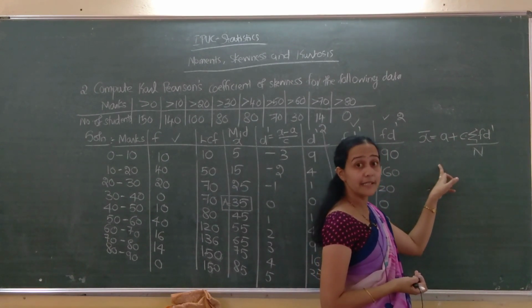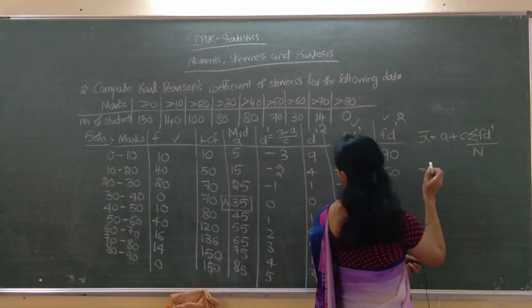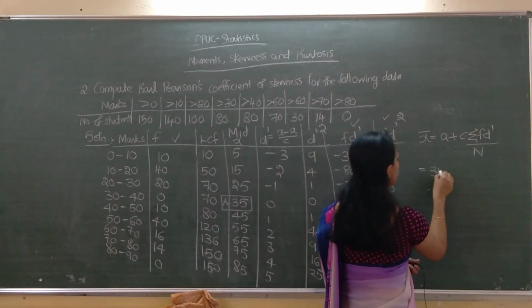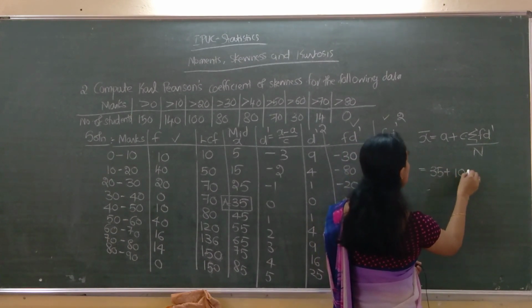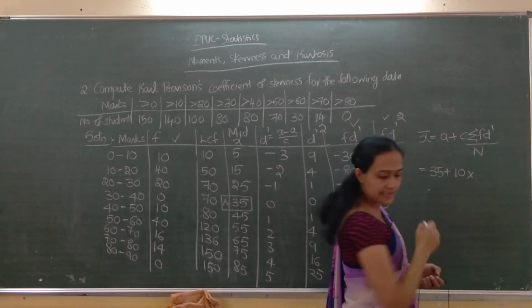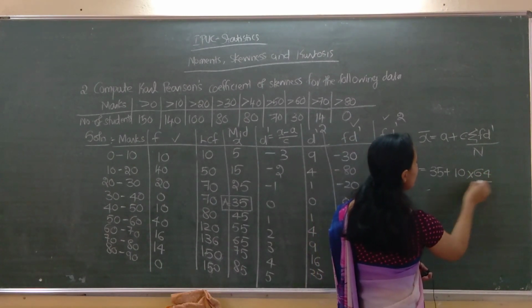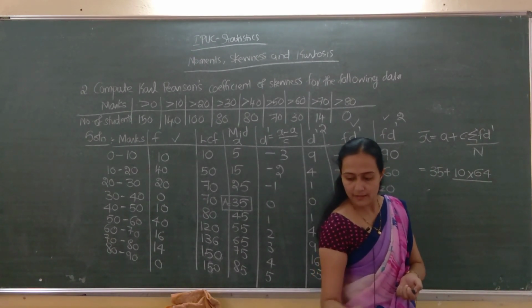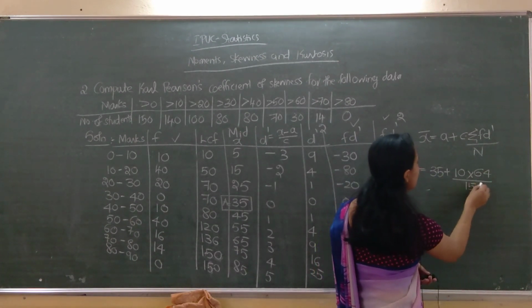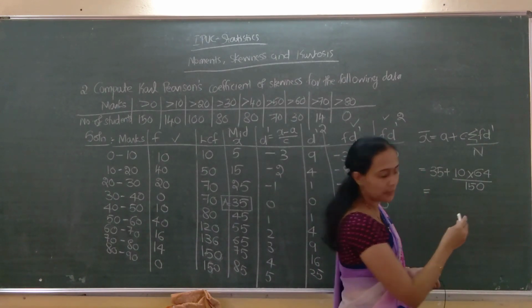A is a separate term, remember, A means assumed mean, that is 35, plus C means width is 10, into sigma f d dash is 64, divided by capital N. Capital N total is 150. Answer I will write, answer is 39.27.